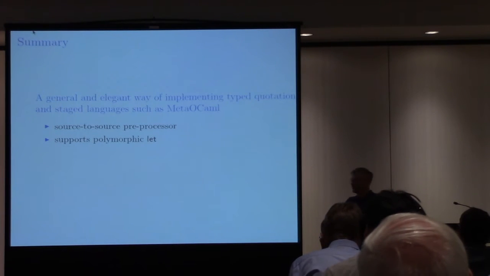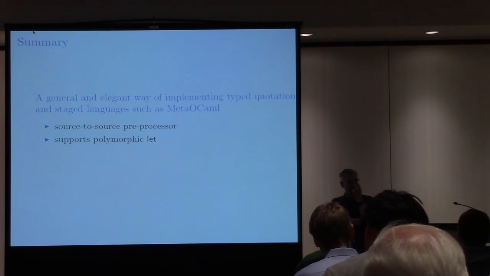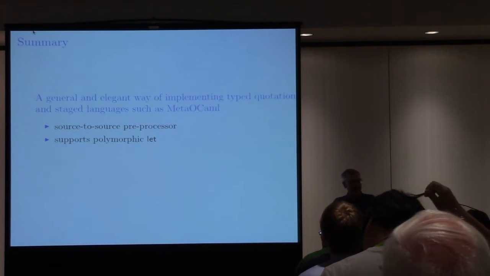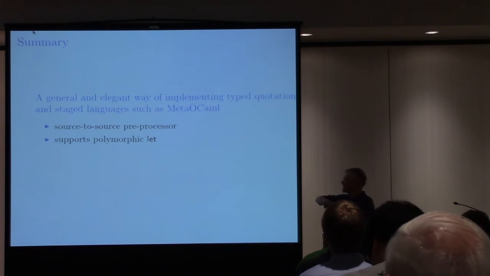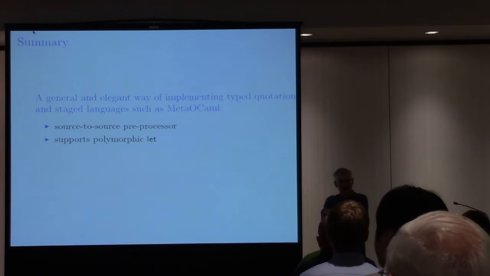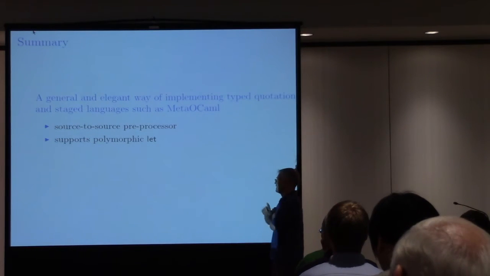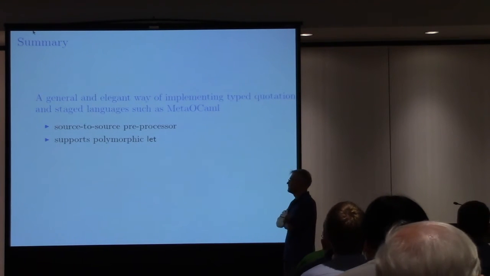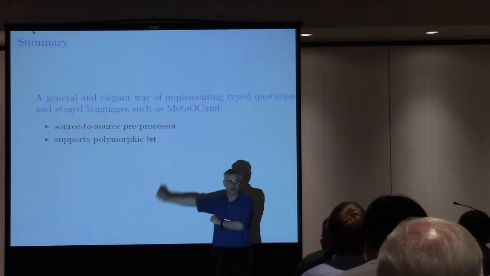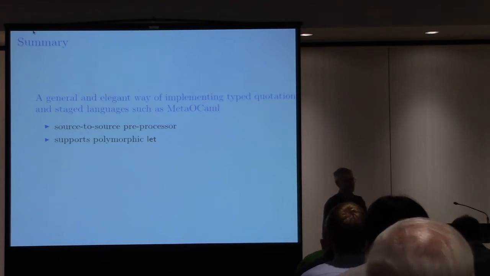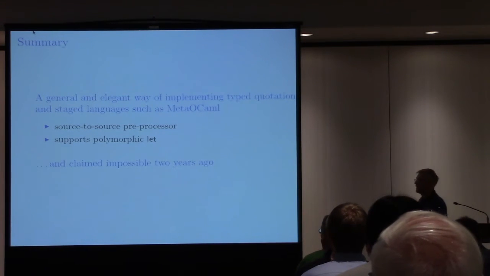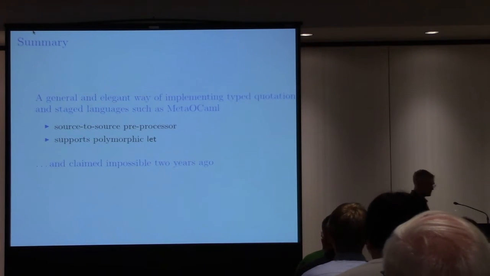What makes things a little bit interesting is that, you might remember, two years ago I gave a talk at exactly this workshop in Boston about implementing MetaOCaml, and in passing, in the middle of the talk, I mentioned exactly this method, source-to-source translation. At that time I said, yes, it's a good method, it works, it's very simple to implement, and has many advantages, but it just cannot support polymorphic let. There's no way, no how. It just cannot work. And here I am, two years later, standing at the same workshop, and saying that, well, it actually does work.